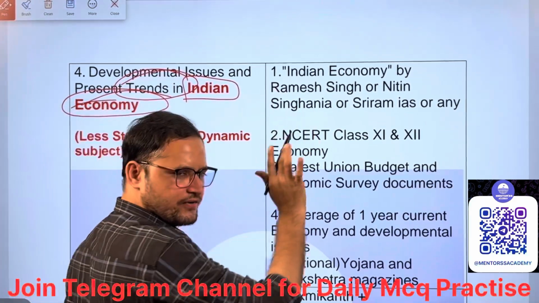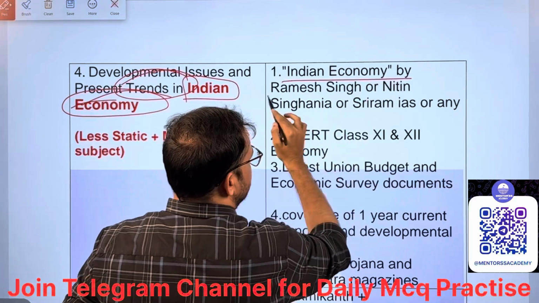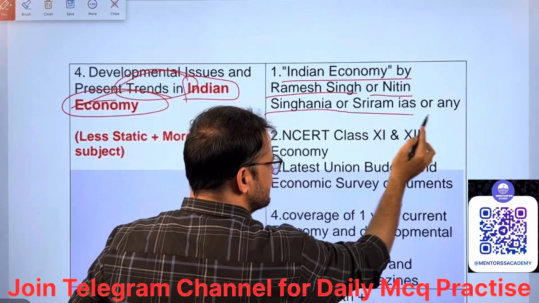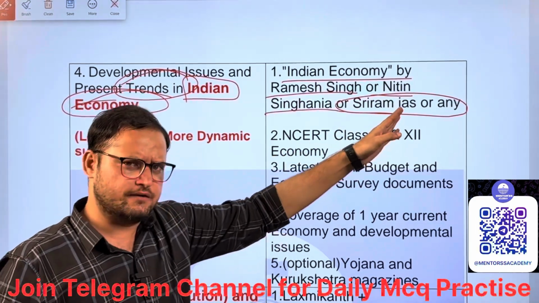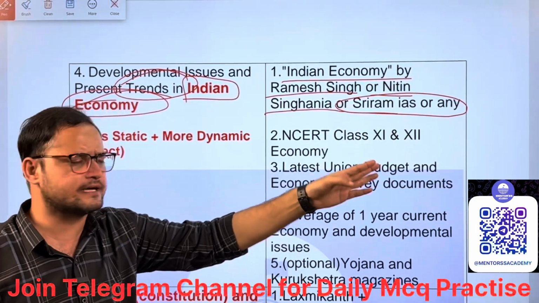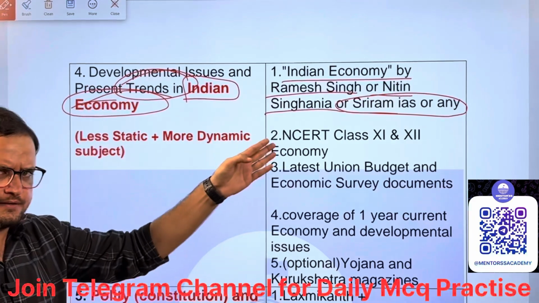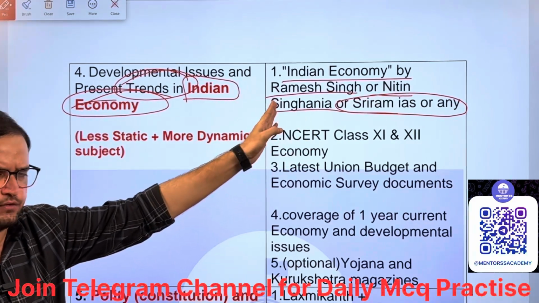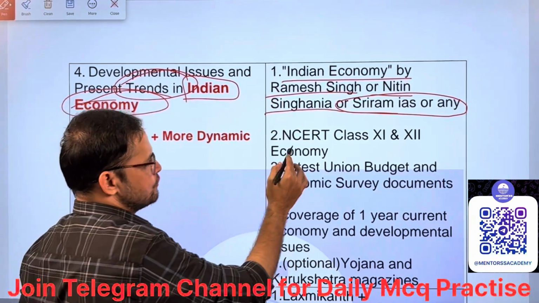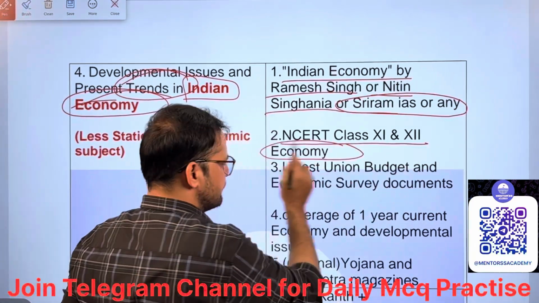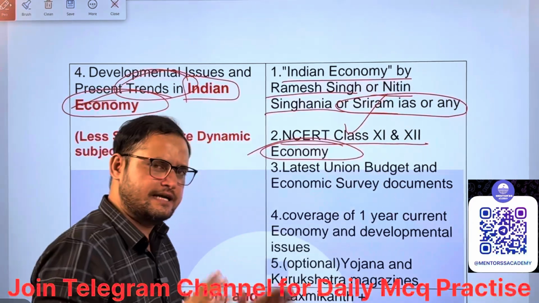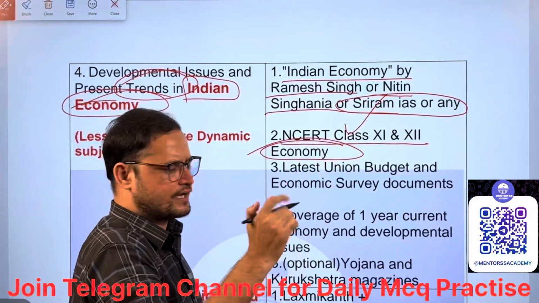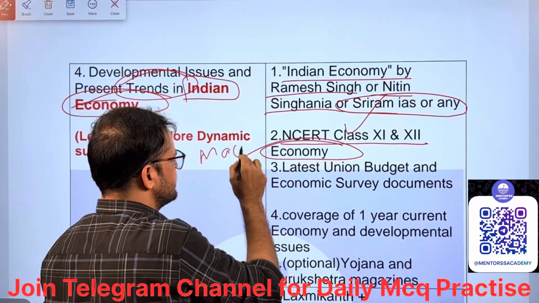First resource for the static part would be Indian Economy by Ramesh Singh or Nitin Singhania or Sriram IAS, or any book. If you are already preparing for UPSC or any exams and have covered it, then you can refer to that only for revision. Second would be NCERT class 11th and 12th. If you are a beginner, please start with NCERT class 11th and 12th for understanding, especially the macro economy book.